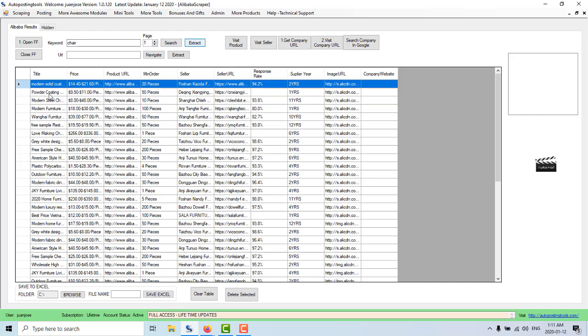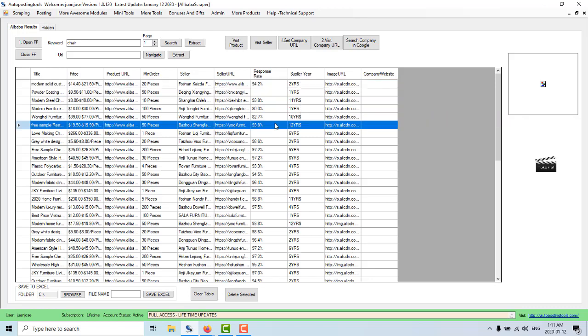In this case, this is going to give you the title, the price, the product URL, what is the minimum order, who is the seller, the seller URL, the response rate, how many suppliers, how many years the supplier has, and an image URL. In case you wanted to get the company URL, you could just do get company URL, and that is going to get you the company URL for this product, or for this seller actually. And then you could click on this and go and look for the company URL.